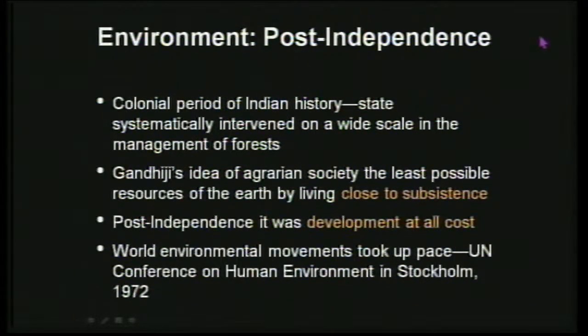So that was, development at all costs was something that was very rampant at that time. Following that, at the same time, even in other countries throughout the world, the environment movement was catching up, because everywhere there was this attempt for development and industrialization, because of which pollution arose and all kinds of natural resources were exploited to the maximum possible. We have seen maximum industrialization within the span of the last 50 years.